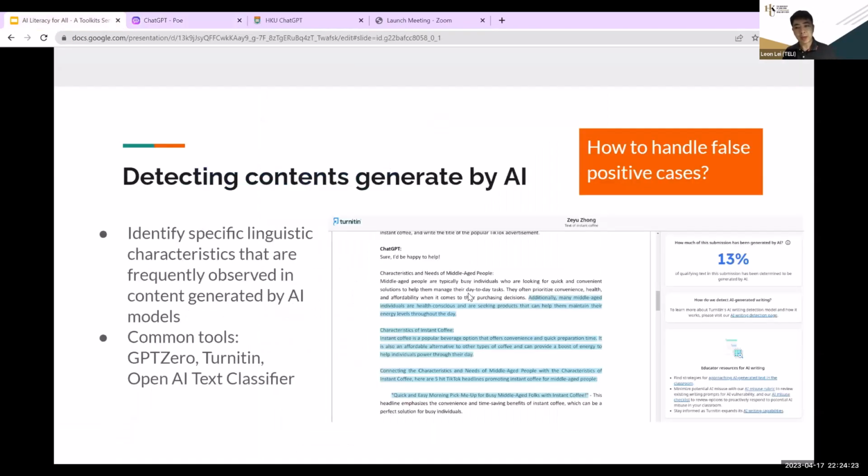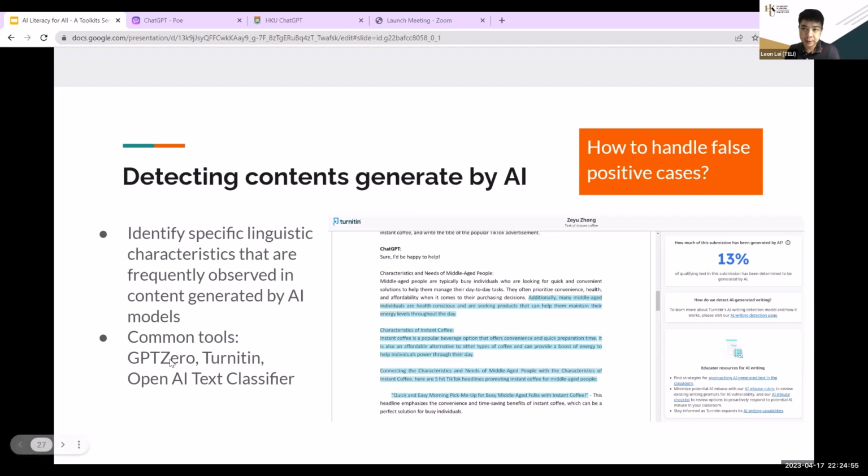Okay, so let's jump to another topic, which is on the detection. For those AI detection tools, first of all, my general comment is that they are not perfect. Sometimes they give you false positive answers, sometimes false negative answers. So that's why you can't totally rely on those tools. They actually use linguistic characteristics for the detection.